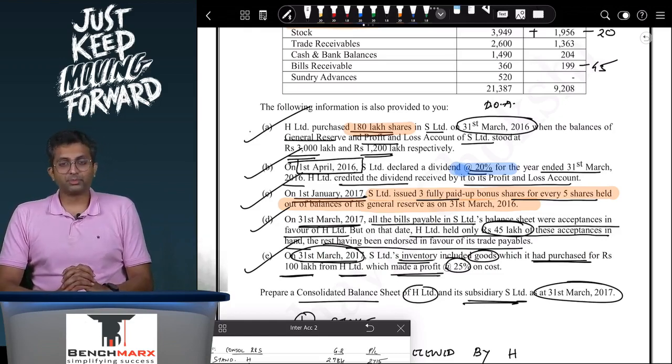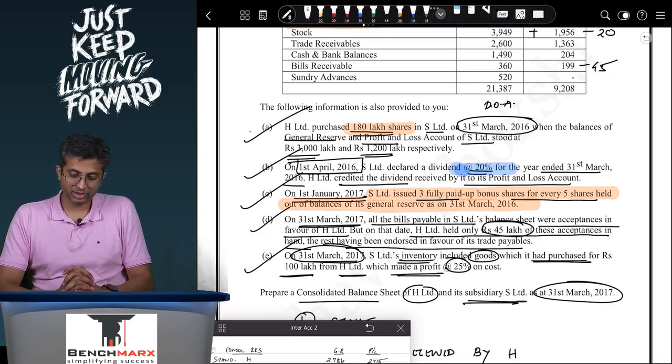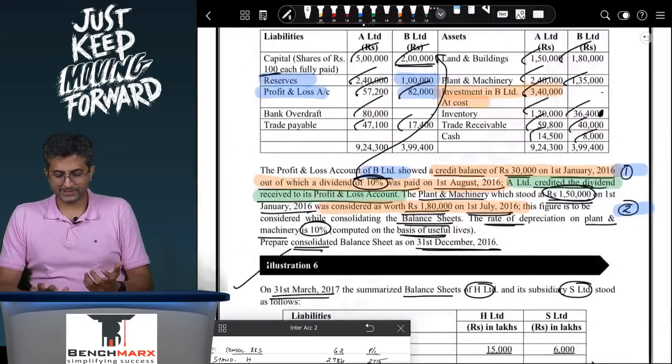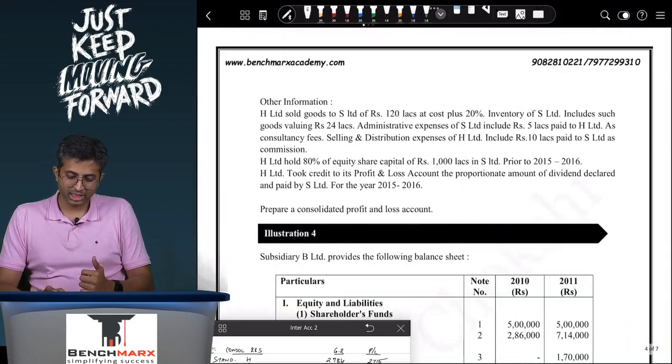So I've thrown a lot of numbers at you. This is also part of your study material, I think, in your test your knowledge, question number 5. So it's an important question as well. So we just tried to discuss the important adjustments to the best extent possible.